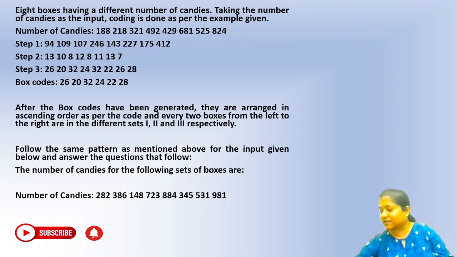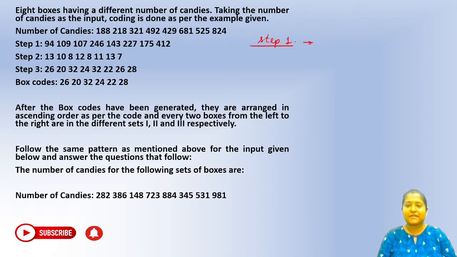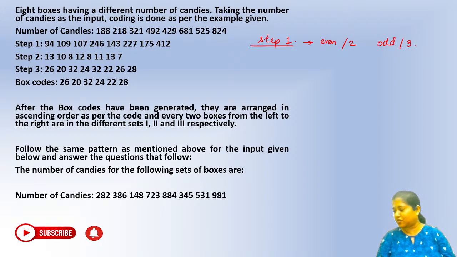Even number by 2, odd number by 3. Okay, Paris is giving the logic for step number 1. That is absolutely right, Grace, absolutely. So you can see even number, right? For step number 1, what has been done? So step 1 is even number by 2 and odd number by 3. Okay, that is the logic here.